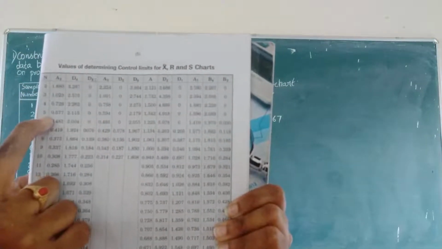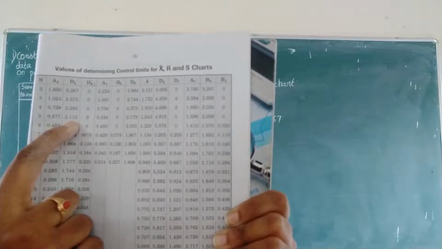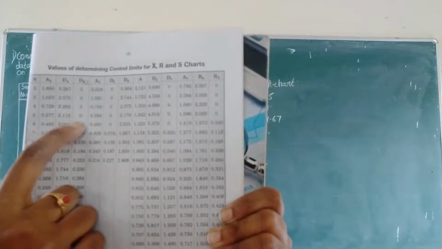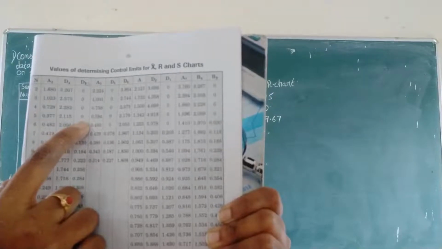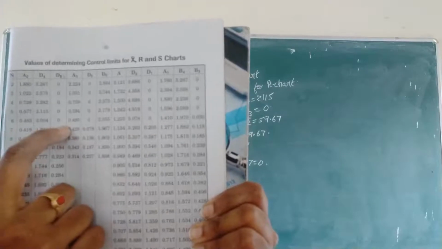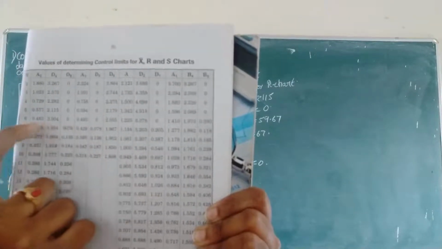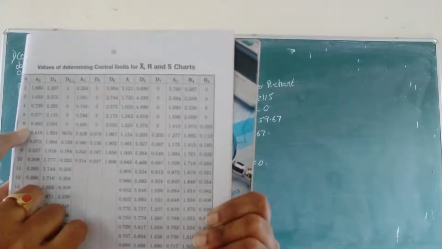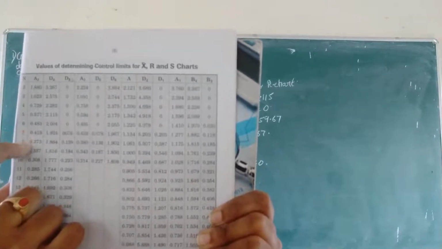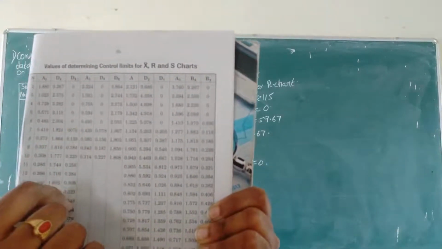Corresponding to n, the D4 value is 2.115. Beside that you have the D3 value also. In this column, the first up to 6 values are 0. So D3 will always be 0 if the sample size is up to 6. If the sample size is more than 6, only then will you get D3 values.